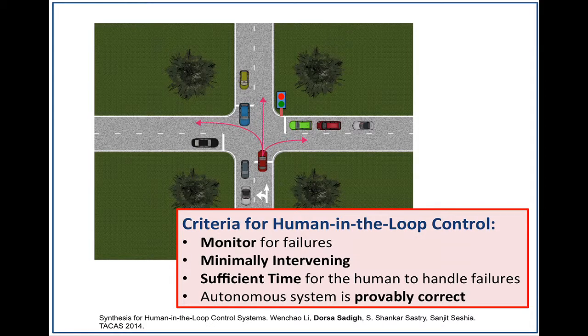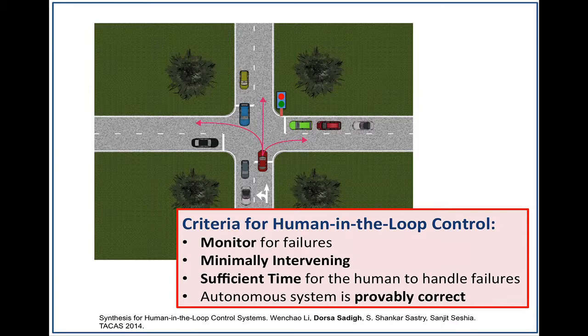And if you want to transfer to the human, you want to satisfy some sort of criteria. We can't just transfer to the human immediately. So we want to satisfy these criteria, things like monitoring for failures, detecting when failures are going to happen. We want to be minimally intervening, meaning that we don't want to intervene too much.